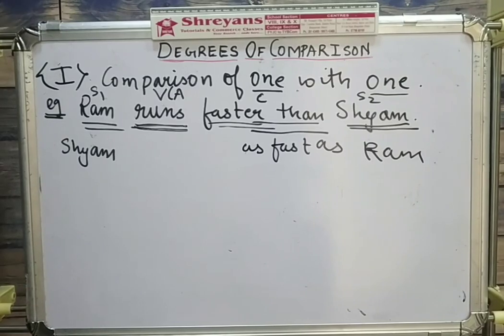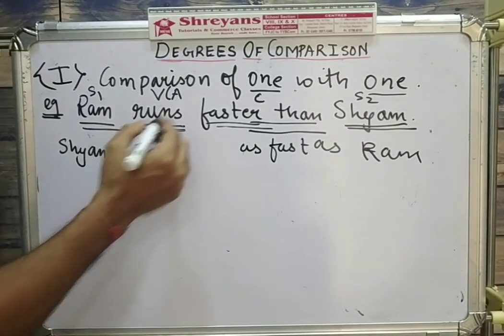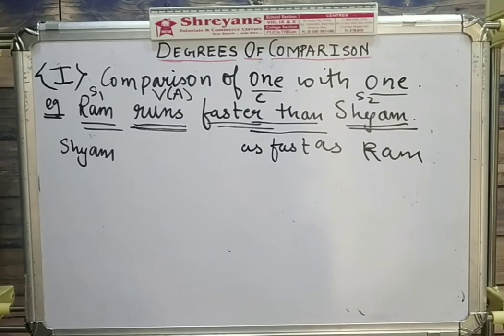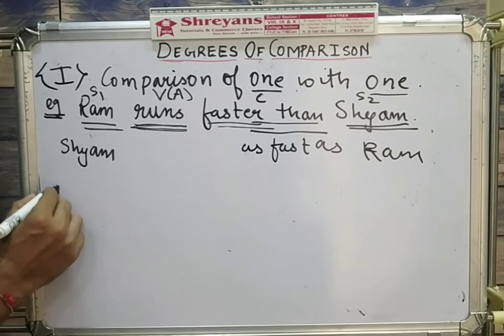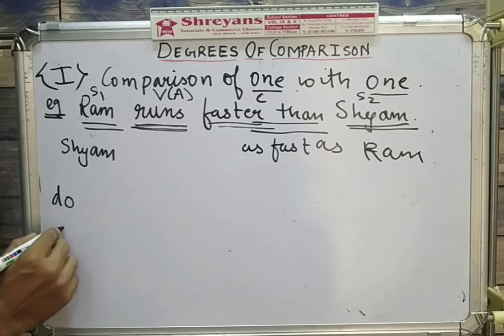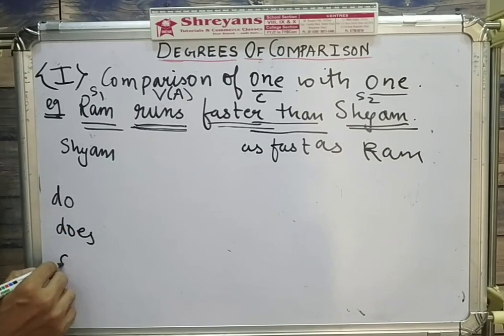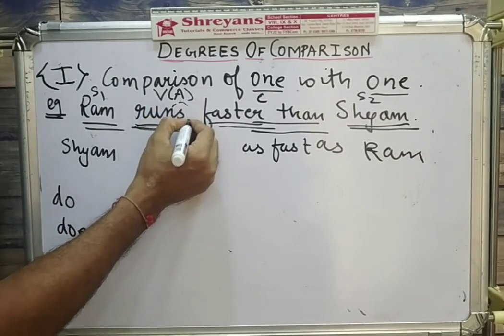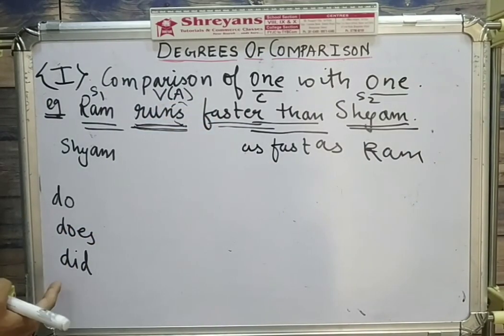It is not an auxiliary verb here. So how to make a negative of it? If it is an auxiliary verb, simply you add not to it. But runs not does not work. So how do we now make negatives of verbs when there is no auxiliary? We make use of these three important words: do, does, or did. If the verb already has an S in it, use what?